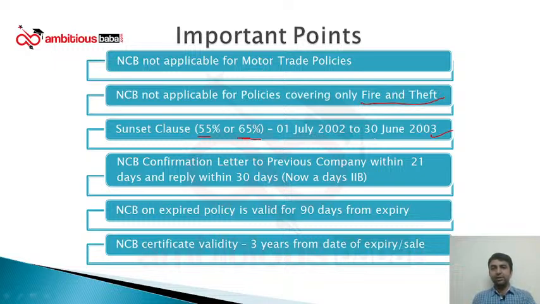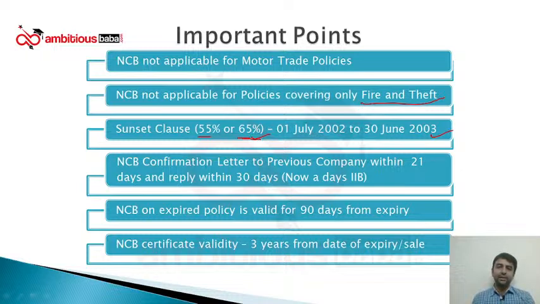So a customer with this kind of NCB, what he will do, he will transfer this NCB to his new vehicle. When he is selling off his old vehicle, he can transfer this NCB to a new vehicle. So it is a possible case that a customer can enjoy this NCB for the next 25 years also by changing the vehicles, selling one vehicle, taking the NCB certificate and taking that NCB on another vehicle of the same class.